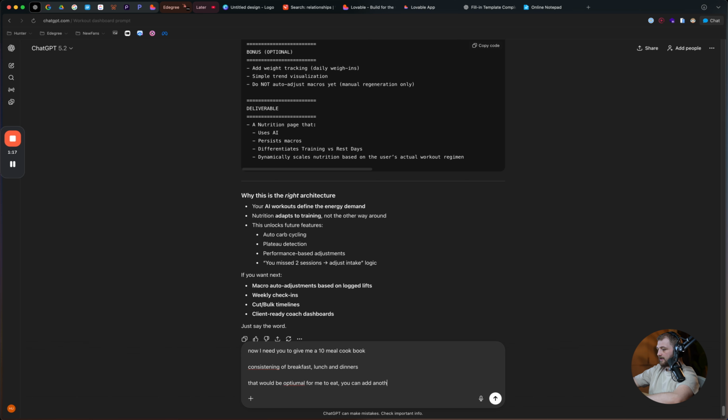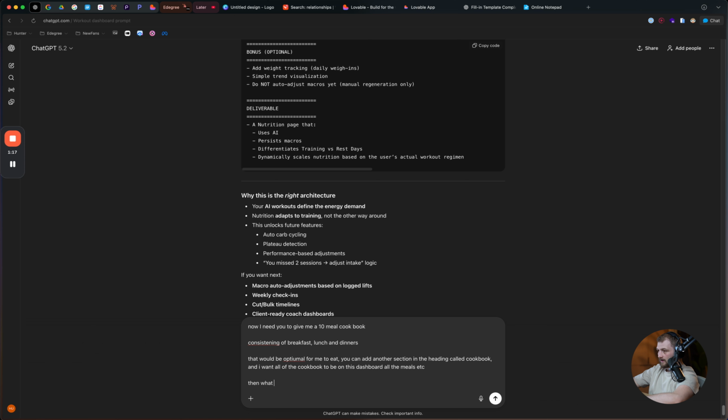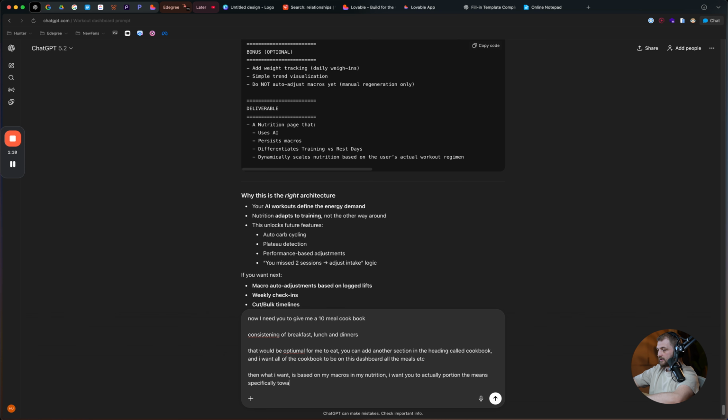You can add another section in the heading called cookbook, and I want all of the cookbook to be on this dashboard, all the meals, etc. Then what I want is based on my macros and my nutrition, I want you to actually portion the meals specifically towards me and my unique macros.